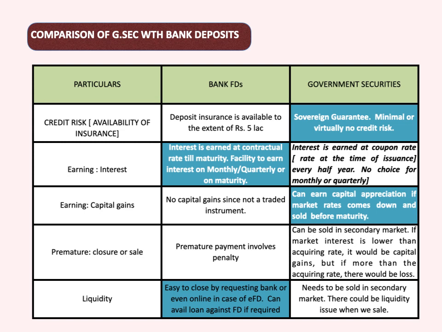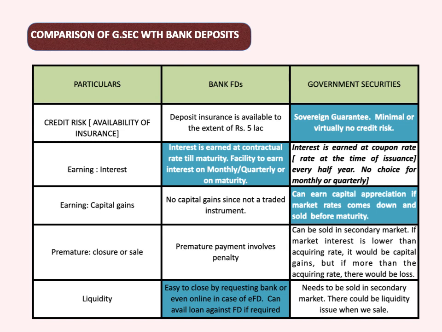Suppose I have bought a security of 1 lakh rupees at 7%, for 5 years, and after 1 year I need the money, and at that time the market rate is 6.75%. I can go to the NDS home and sell that security at 6.75%. There I will get some premium, say 1000 rupees.